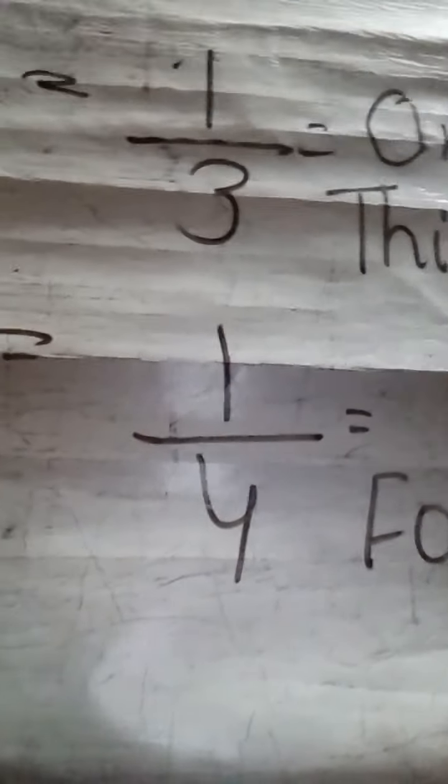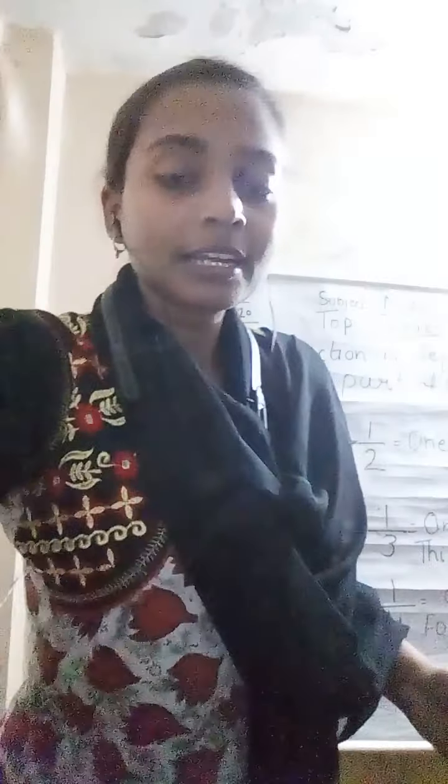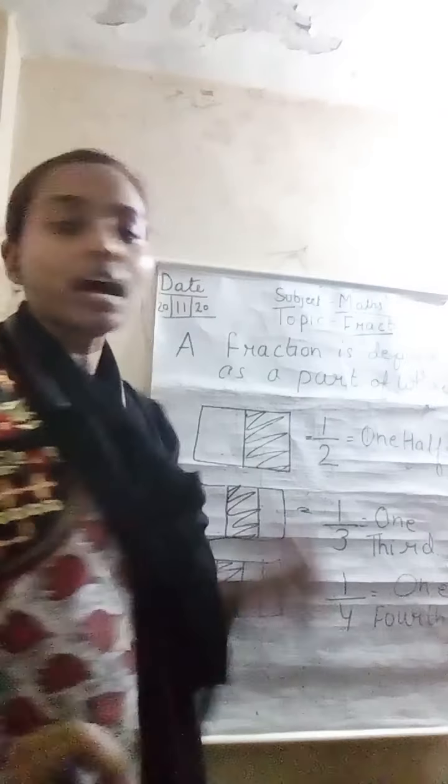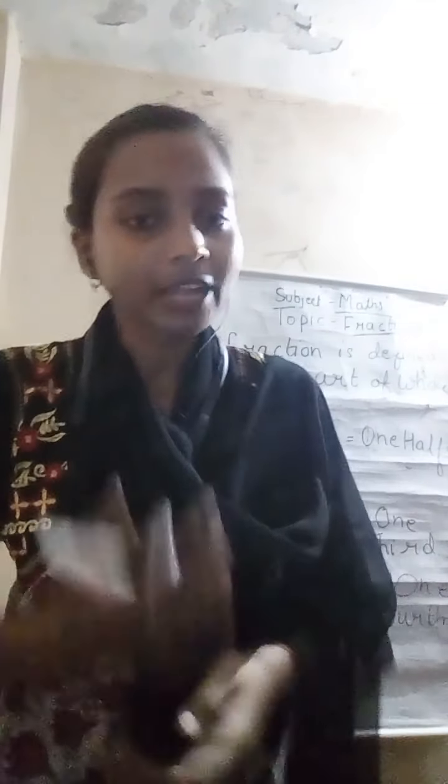And this part is called 1/4. So children, this is the end of the fraction, and these are the summary of the fractions only.